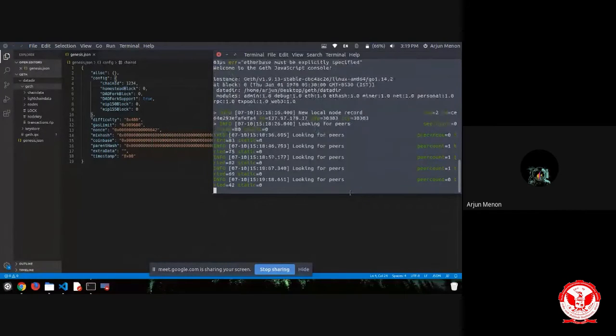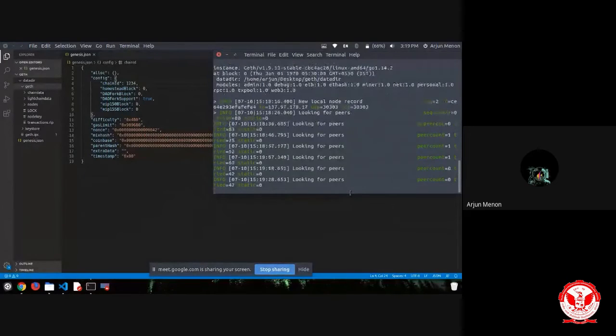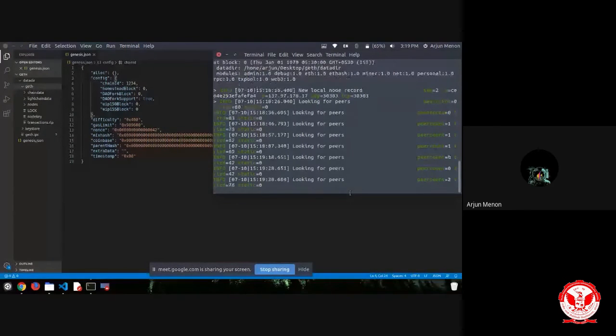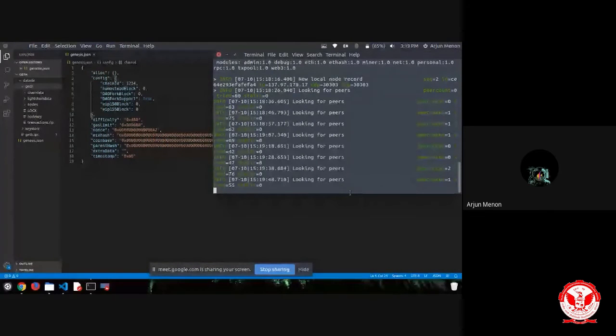In the Remix environment, we saw many accounts with hundreds of ethers for testing purposes. That was inside the JavaScript virtual machine. But now we are inside the private Ethereum blockchain network, so we need to create accounts with passwords and private keys. We can check on that.